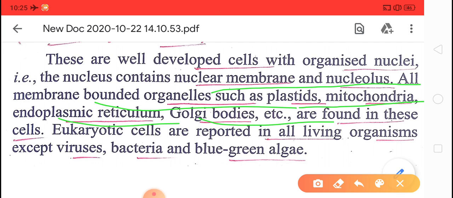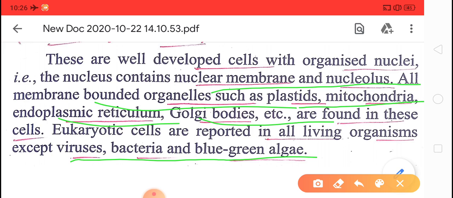Eukaryotic cells are reported in all living organisms except viruses, bacteria, and blue green algae. Children, actually viruses are not truly organisms.